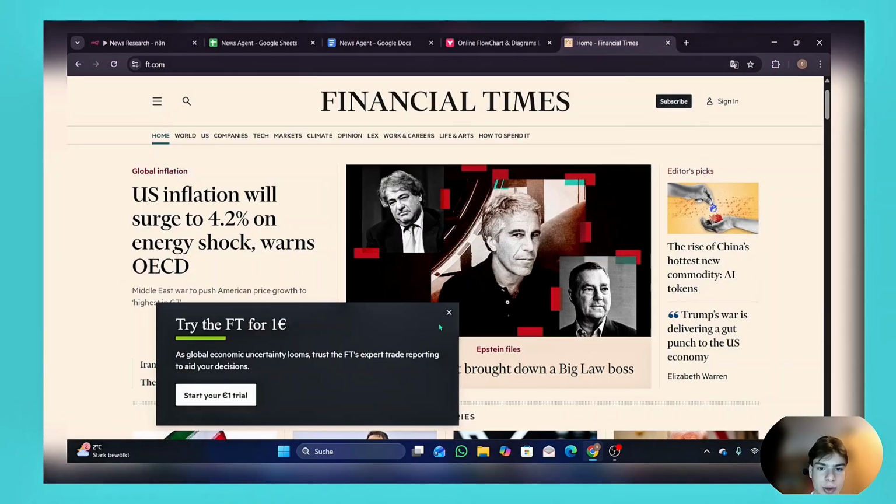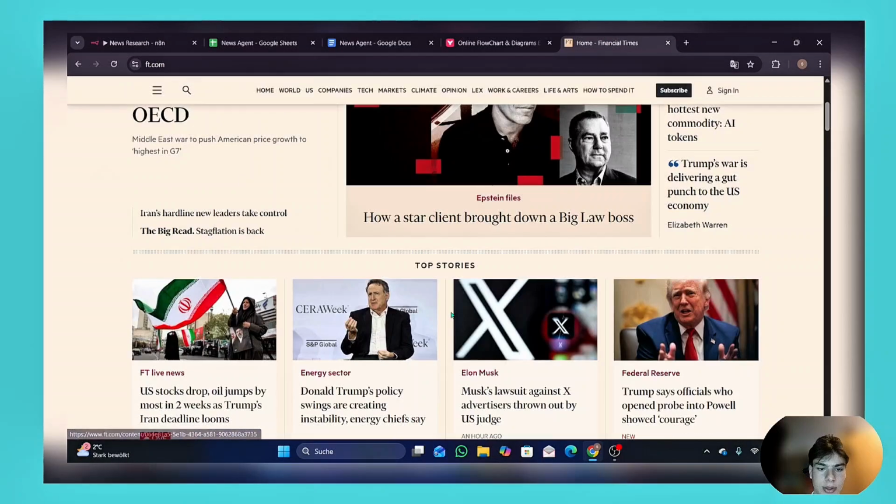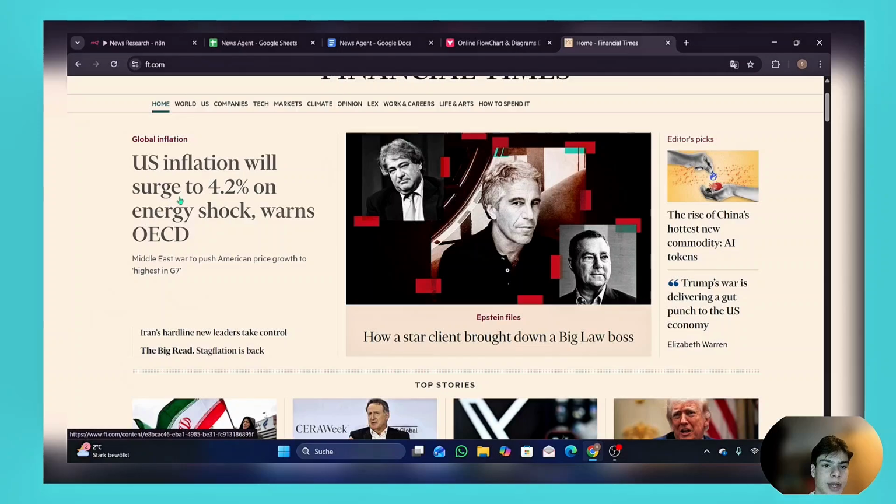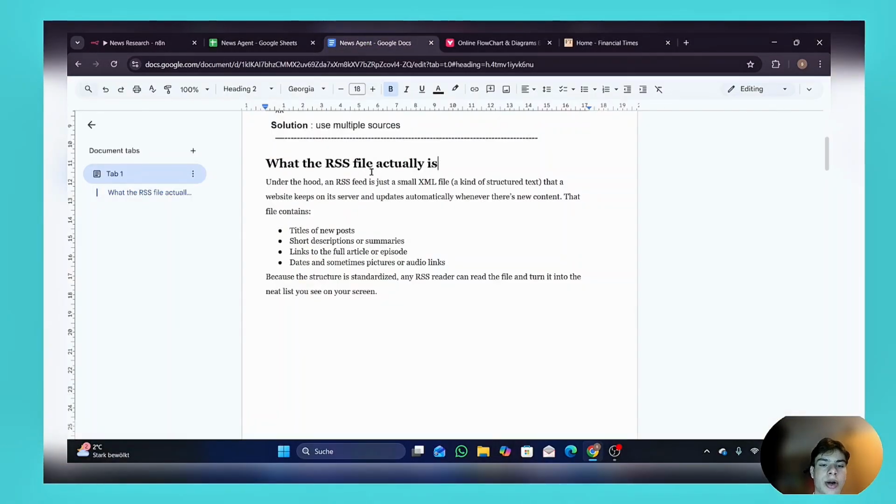So for example, this website, this is Financial Times, and there are news. For instance, US inflation will surge to 4.2%. And a method that helps us extract all the current information or all the current news is called RSS reader, or also RSS file reader. But what is an RSS file? I'm going to read this explanation and also explain it with my words.